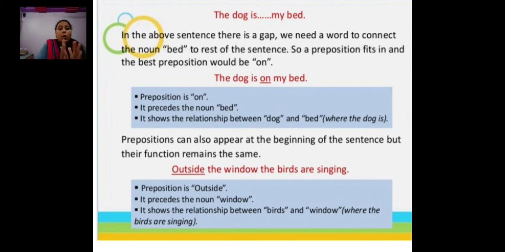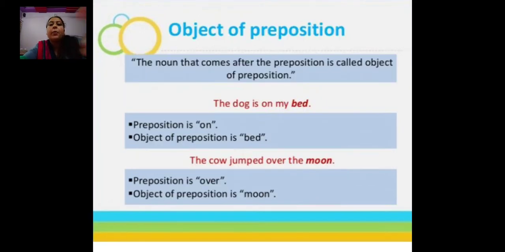Window is the noun after it. Whether the preposition is used at the beginning or in the middle, it always precedes the noun, it always comes before the noun. Here also it shows the relationship between the birds and the window. Where are the birds singing? Outside the window. So this is a simple example of prepositions.